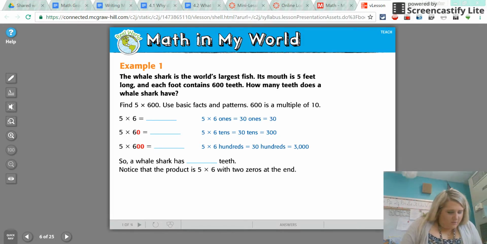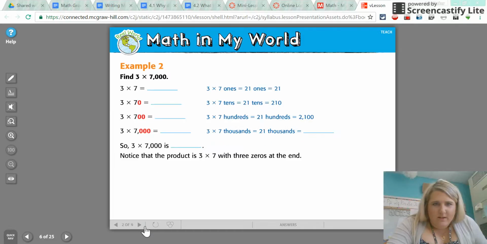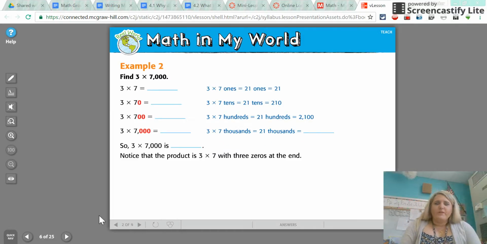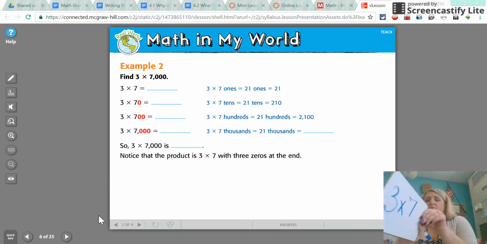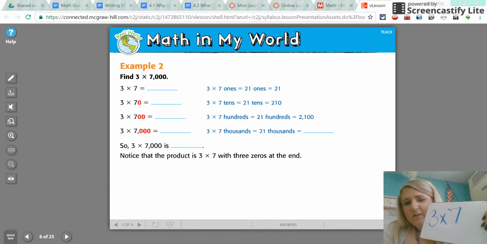Okay, let's try another one. Why don't you go ahead and go to example 2. I'm going to turn the little page here. I want you to find 3 times 7,000. Again, that is really way too big of a number we've worked with, but we have worked with 3 times 7. So if I just take off those zeros, I can make it a lot easier on myself by just adding those zeros back and expanding it out.